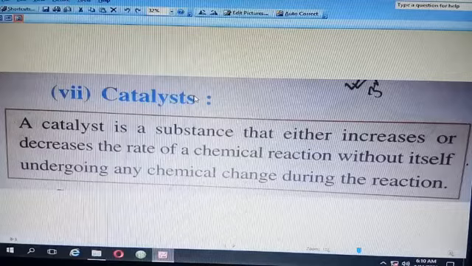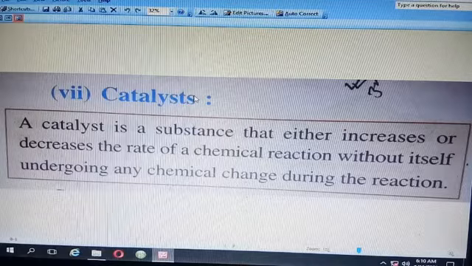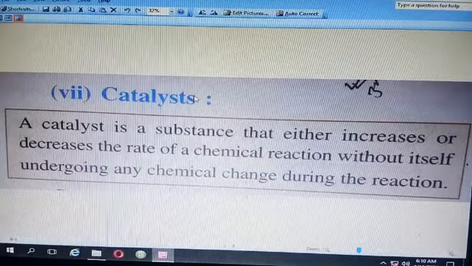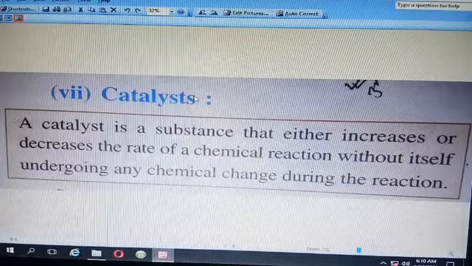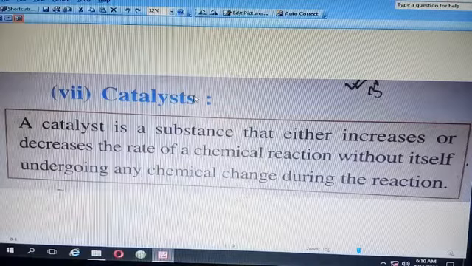Some of the reactions are very slow, so they need to be accelerated. For this kind of chemical reaction we introduce a positive catalyst. And some of the reactions are very fast, which we cannot even control.